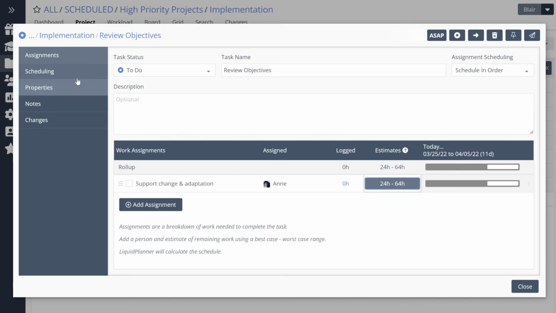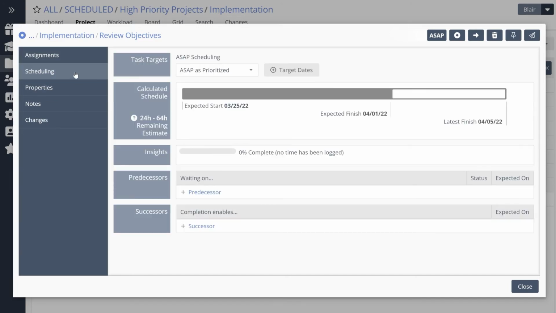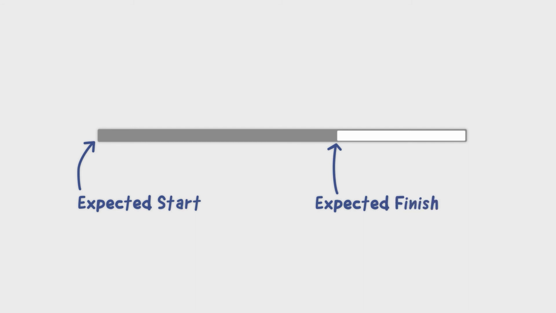It uses the range to calculate a landing zone for your work. Expected start is when you're most likely to begin. Expected finish is the date you're working toward. This is the likely finish date. Latest finish is how long it could take if worst case estimates come into play.